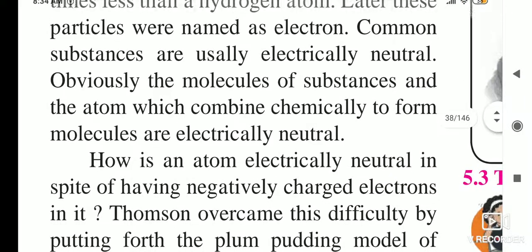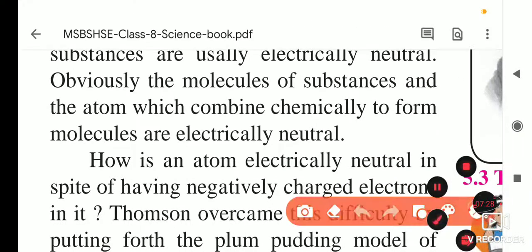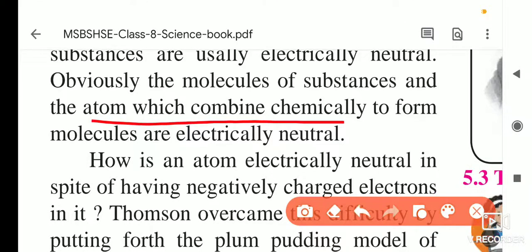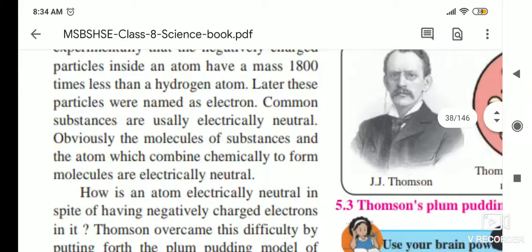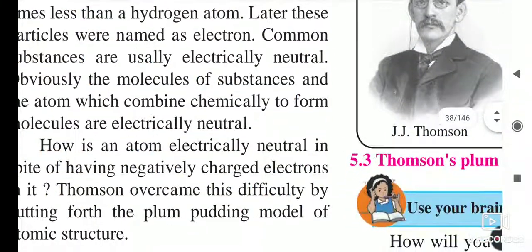Obviously, the molecules of a substance, in which atoms combine chemically to form molecules, are electrically neutral.